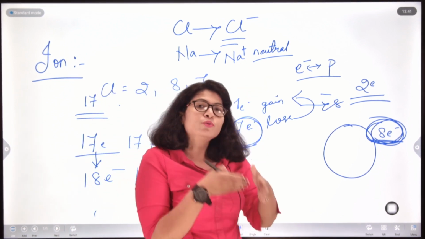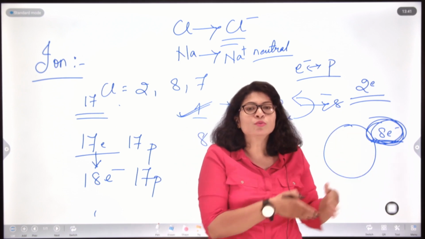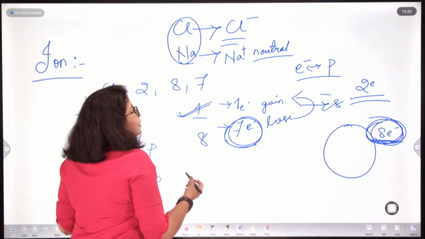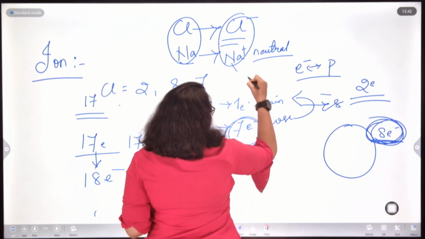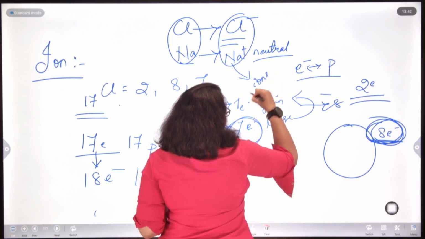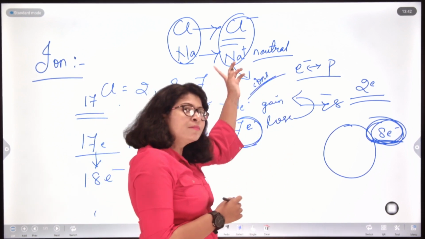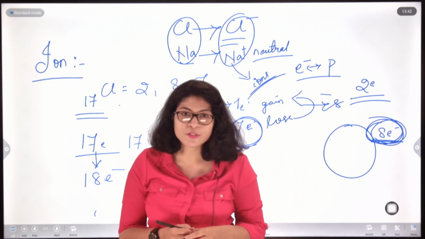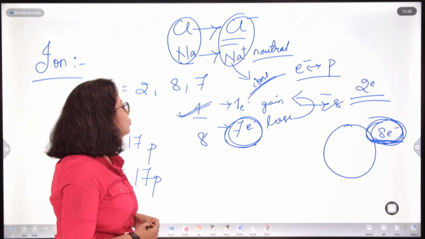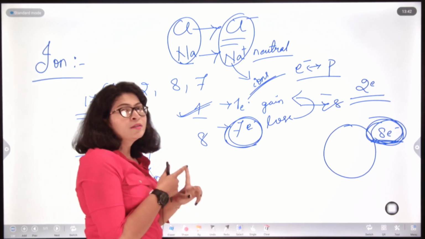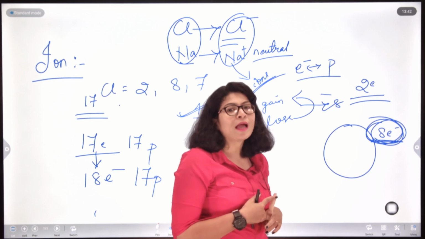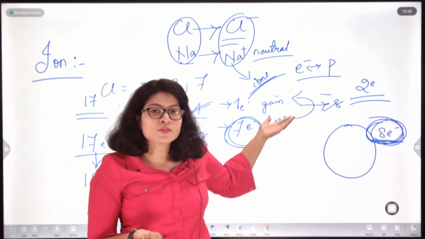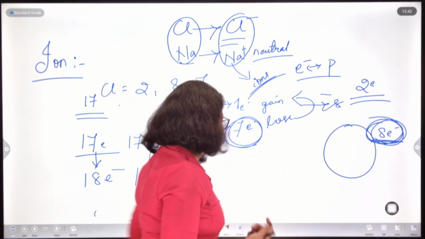Sodium lost one electron to become Na plus, chlorine gained one electron to become Cl minus. Now, here neutral species were getting converted to charged species. These neutral species are called atoms. These charged species came to be called ions. Okay. Why do atoms convert into ions? Obviously, to achieve stable octet configuration, right, as we can see over here. So, basically ions are charged species formed when an atom gains or loses electrons. Now, we have our ions ready before us. What will happen next? Let us see.